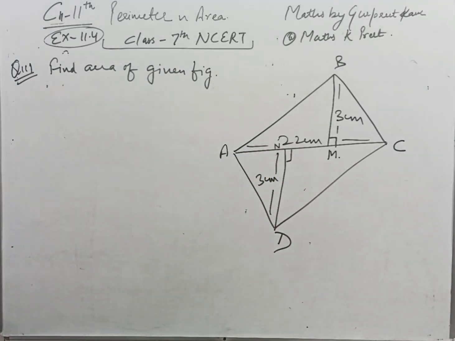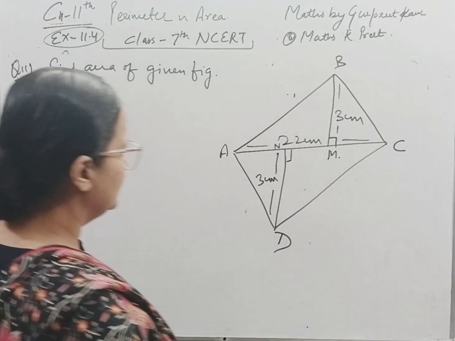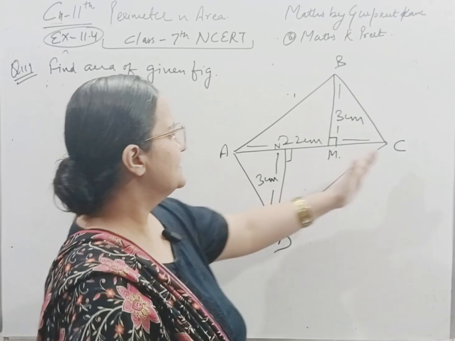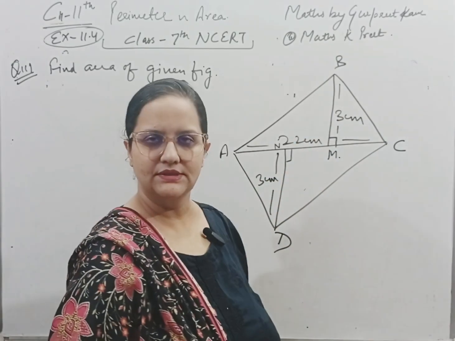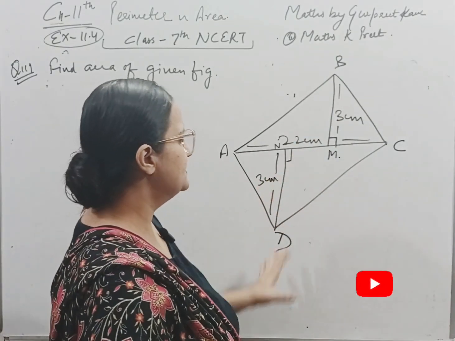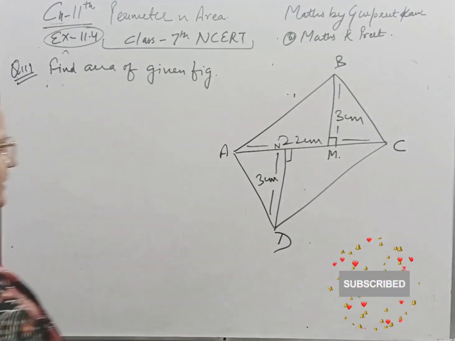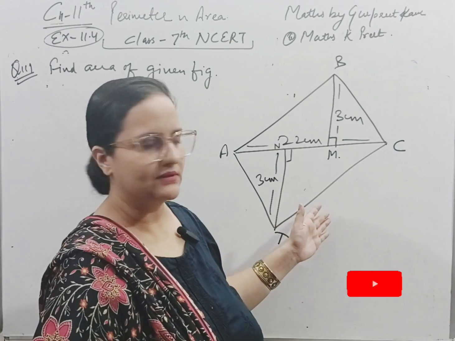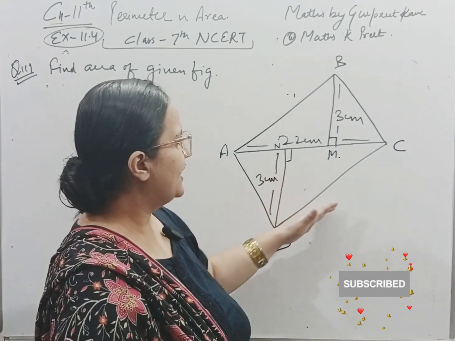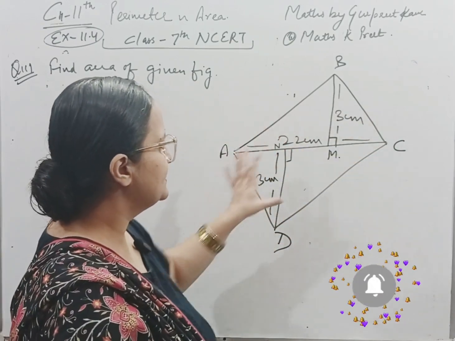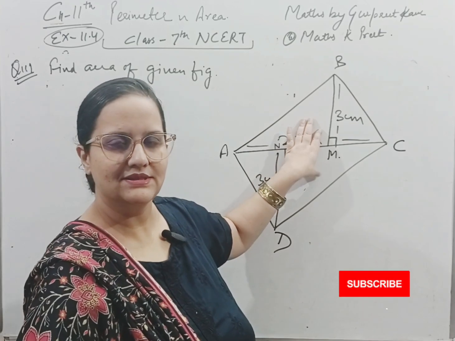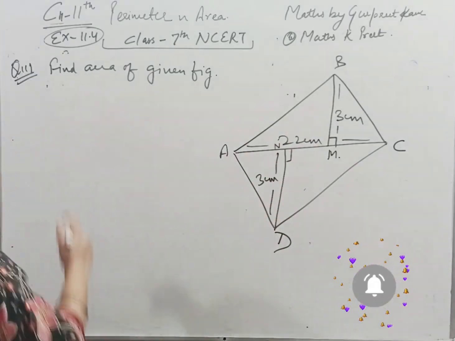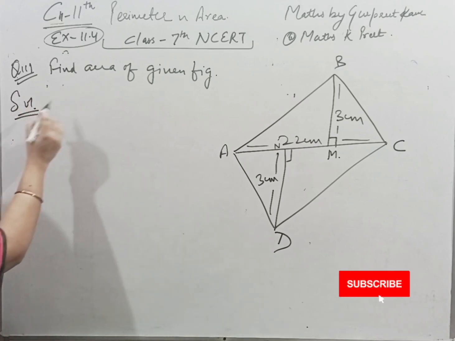So this is the given figure of question number 11. ABCD is given to us and these are the given measurements. DN is 3 cm, AC is 22 cm, BM is 3 cm. Here we have to find the area of this ABCD figure. Clearly we can see that this figure has two triangles, and here we don't have the measurements for its sides, so we will find the area of these two triangles and then sum up the areas to get the area of this complete figure. See the solution here.